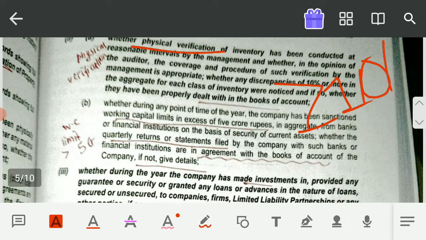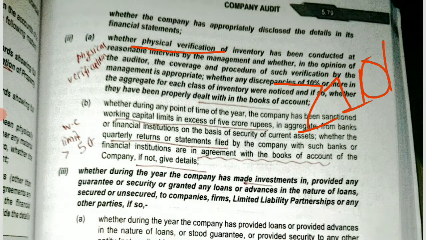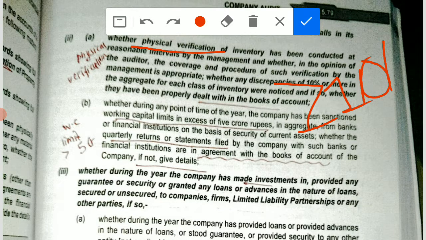Okay, now the next point in this is about working capital limit. So what is working capital? Current assets minus current liability. This you all must be knowing. What is working capital? Current assets minus current liability, right?